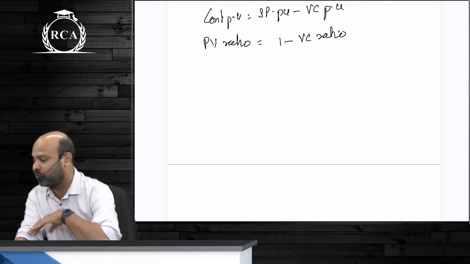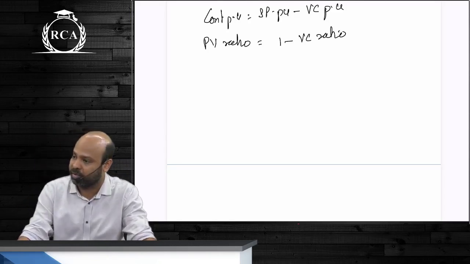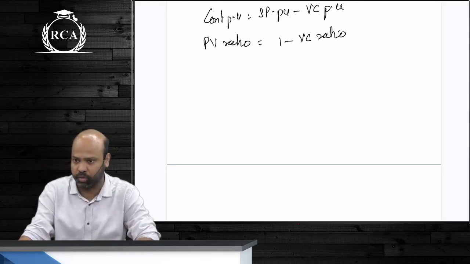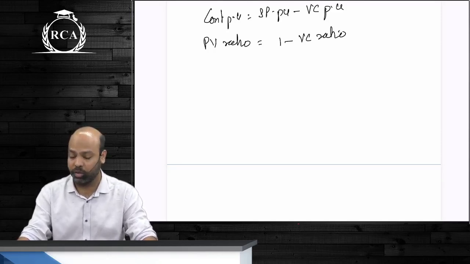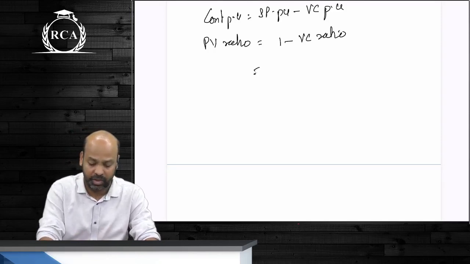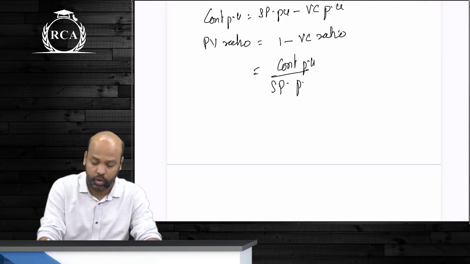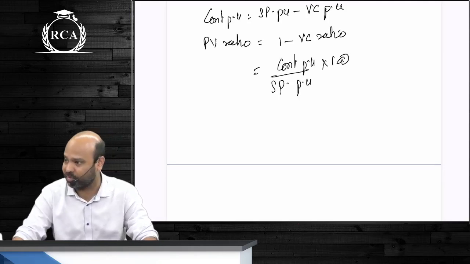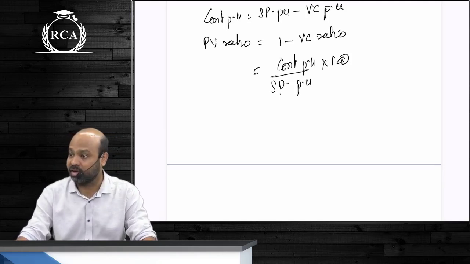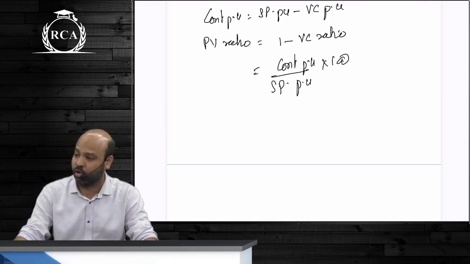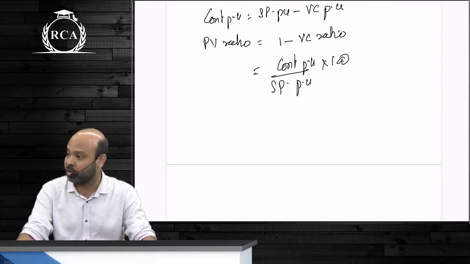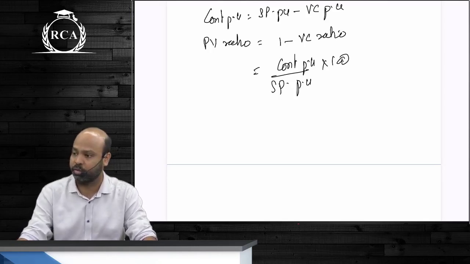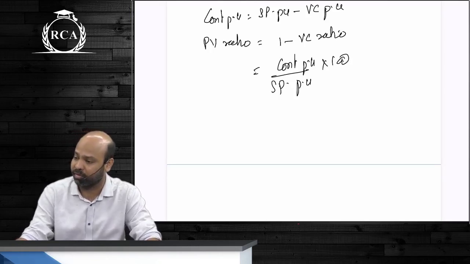Profit volume ratio is based on only two factors. One is selling price per unit, the other one is variable cost per unit. As long as your selling price per unit and variable cost per unit remain constant, your PV ratio will not change. If your selling price per unit or your variable cost per unit changes, PV ratio will change. It's a relative term. Irrespective of your sales volume also, PV ratio is supposed to remain constant. So the minute you see in any question that your selling price per unit is changing, you will immediately write that your PV ratio will change.